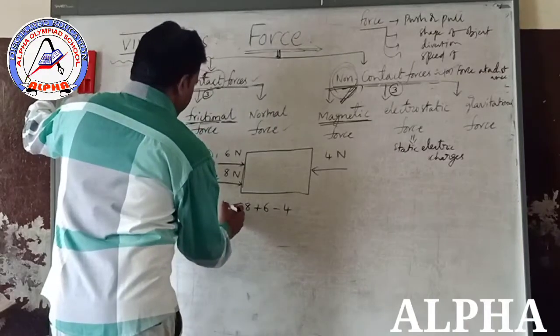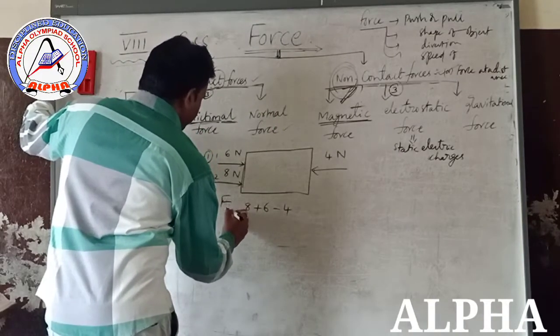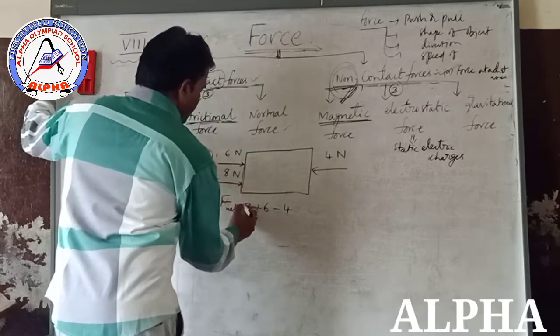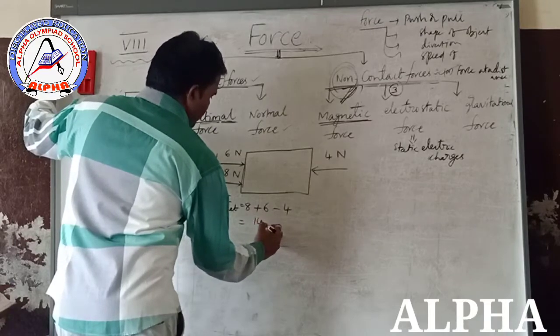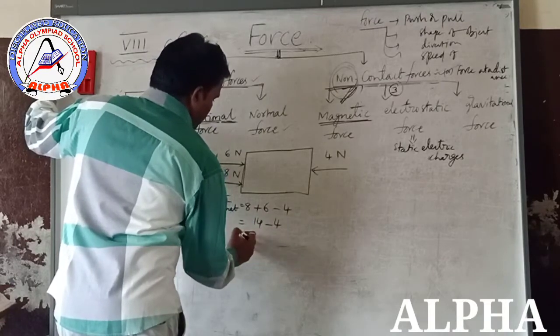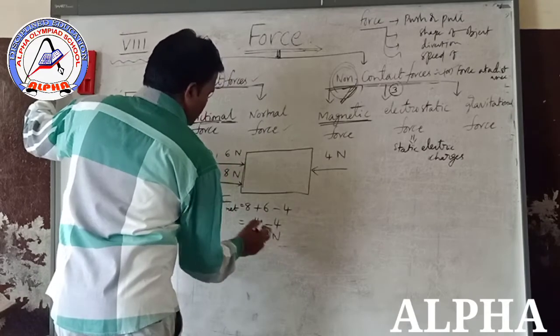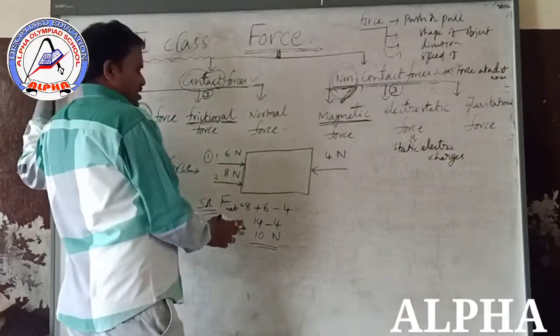Net force is represented as F net. F net is equal to 8 plus 6, 14, minus 4, which is 10 newtons. Newtons are the units for force. So this is the net force.